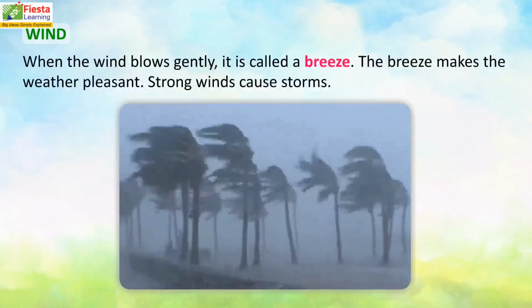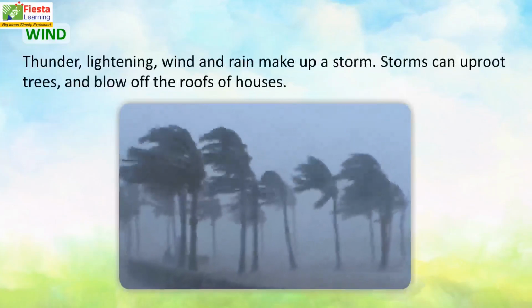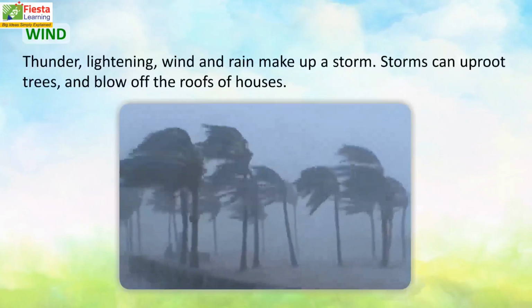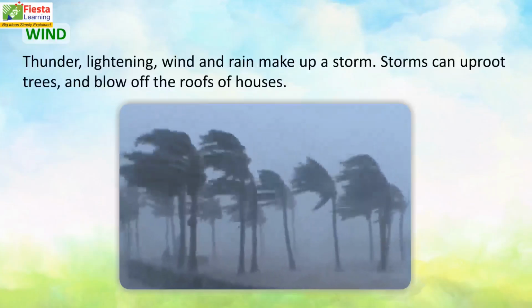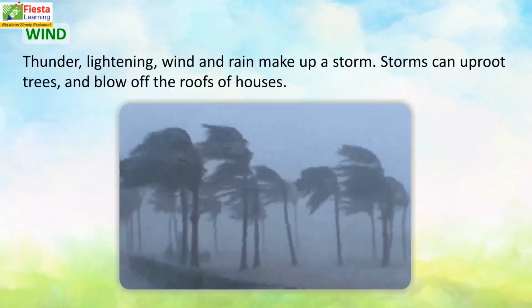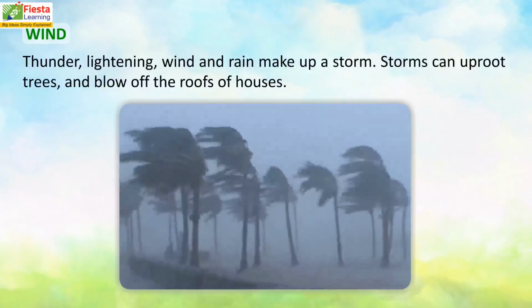Strong winds cause storms. Thunder, lightning, wind and rain make up a storm. Storms can uproot trees and blow off the roofs of houses.